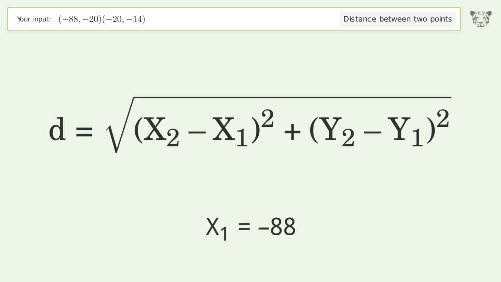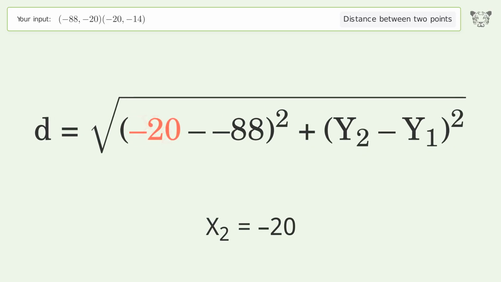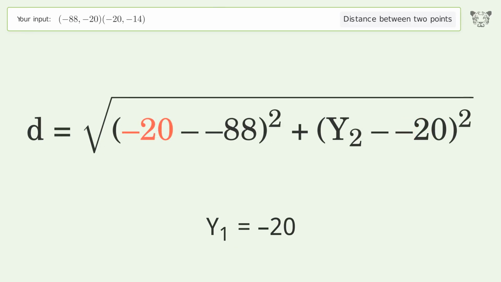x1 equals -88. x2 equals -20. y1 equals -20. y2 equals -14.